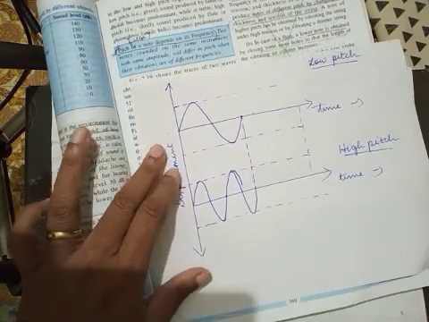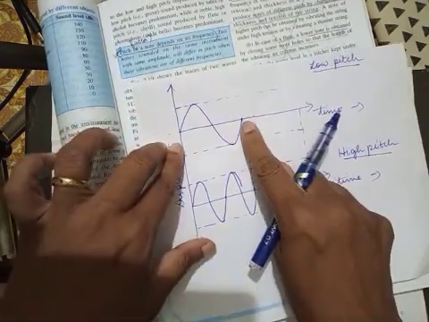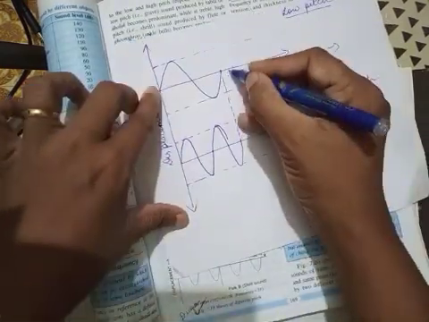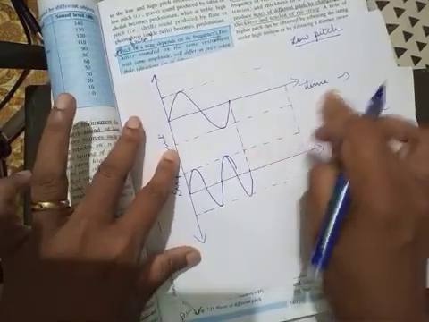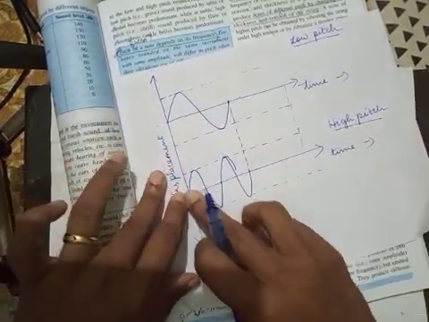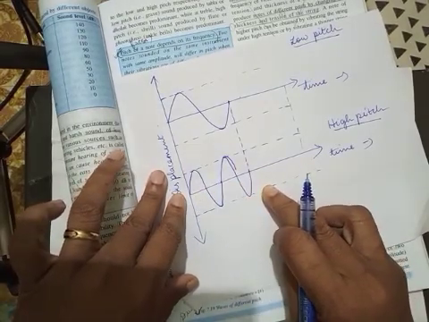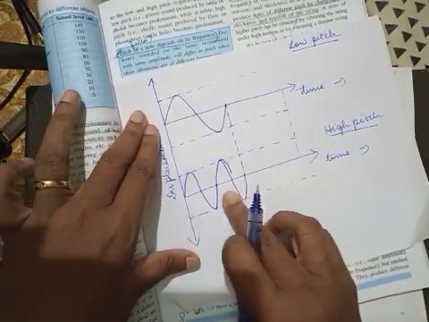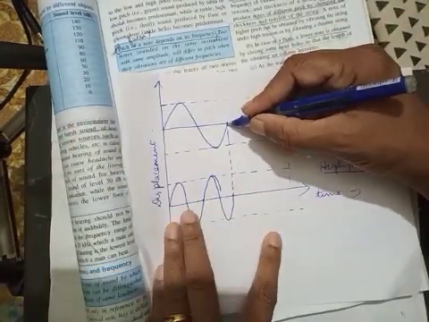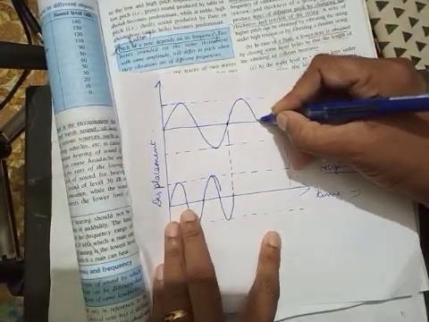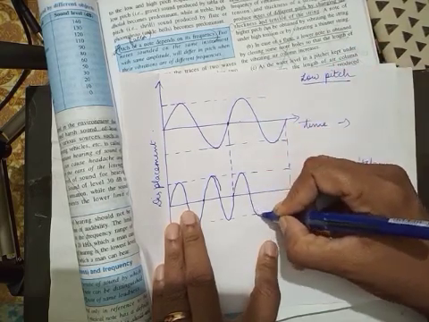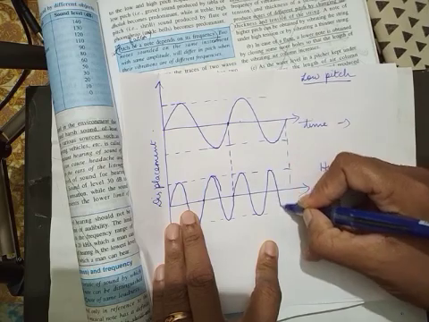Are you able to make the difference, children? So a high pitch sound will have more waves in a particular time. I'm keeping a particular time. In this particular time, a low pitch sound had only one wave, whereas a high pitch sound had two waves. So this is of high frequency. You can draw for one more time period like this. So this is like this, and in this you have to draw two waves.